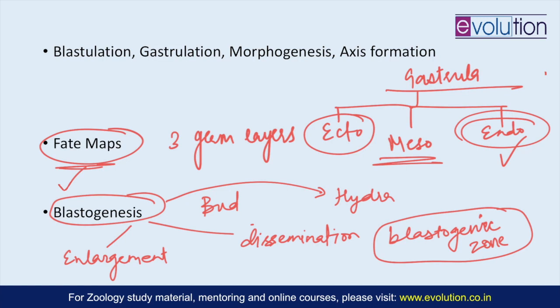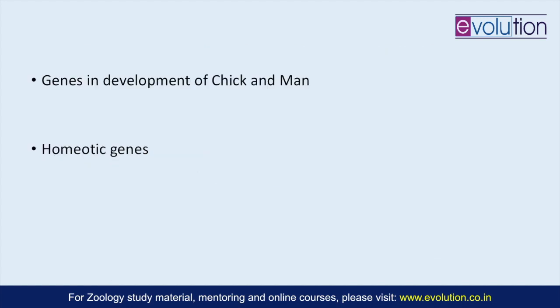And the Wnt signaling pathway is important there also. In this blastogenesis or regeneration, the skeletal muscle fibers in the stump dedifferentiate and return to a proliferating state and form the blastema. There your focus should be on how the proximo-distal axis is established during the stump tissue growth. So basically you have to study hydra's budding, and then a small aspect is the regeneration in the amphibian limb. Now coming to the next topic, that is genes in development of chick and man.